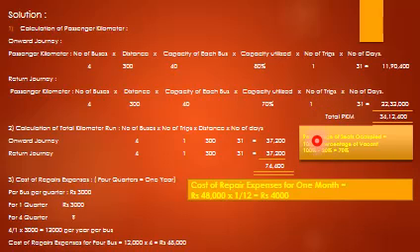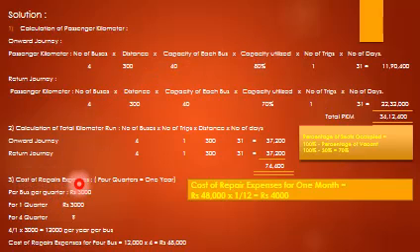So here in the problem they may confuse you regarding the capacity utilized or seats occupied. Percentage of seats occupied equals 100 minus percentage of vacant. In case of return journey they have not given percentage of occupied, they have given percentage of vacant. So from 100%, if you deduct percentage of vacant, you will get percentage of seats occupied. So 100 minus 30%, it comes to 70%.